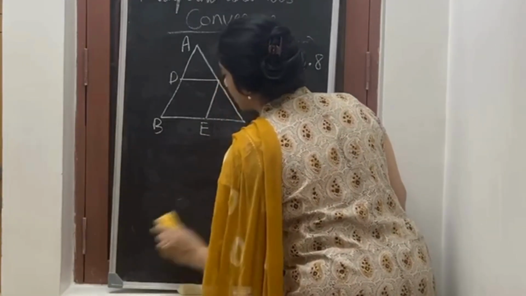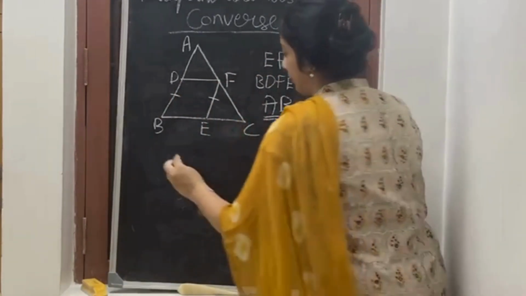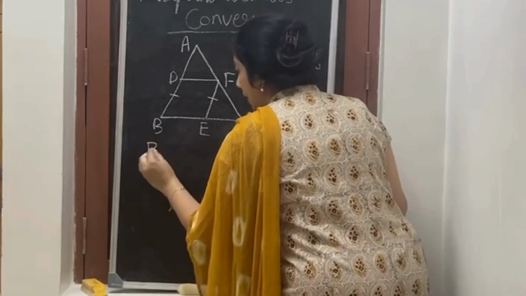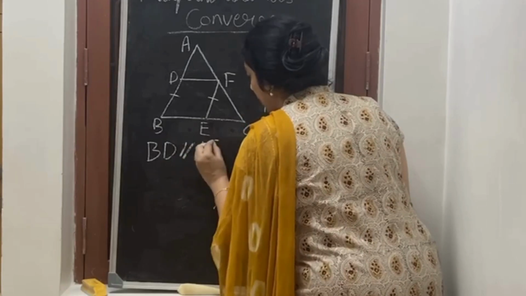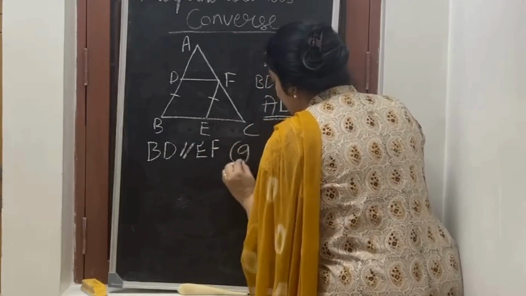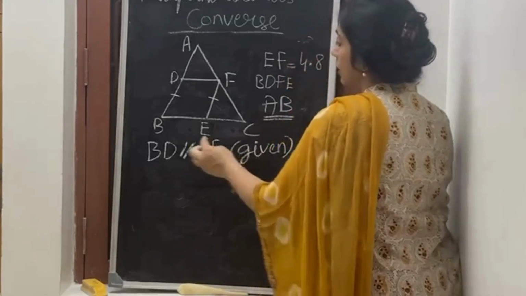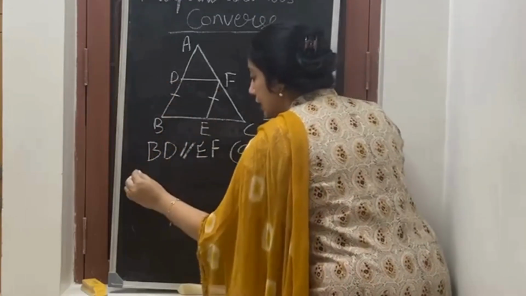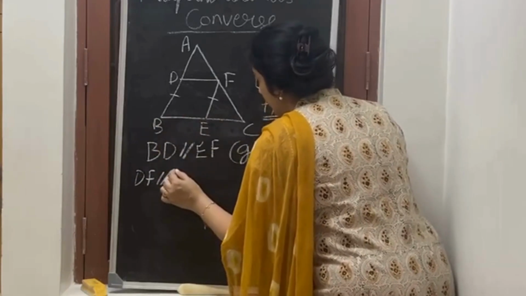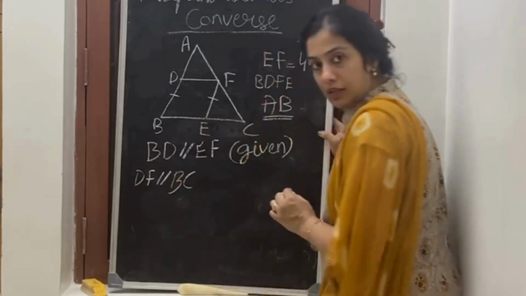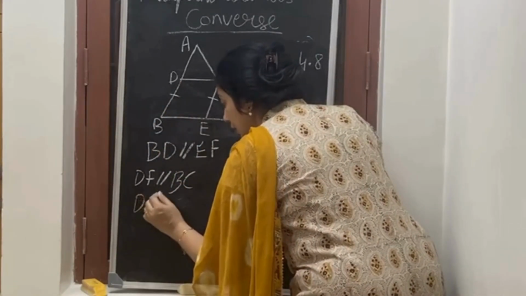To prove it's a parallelogram, I will write BD is parallel to EF, given. Then, because DF is parallel to BC as shown earlier, DF is also parallel to BE.